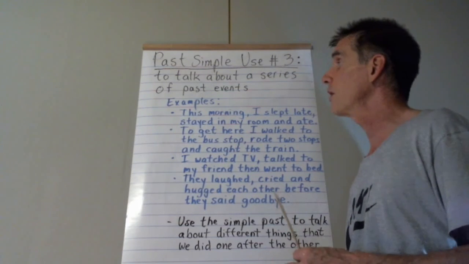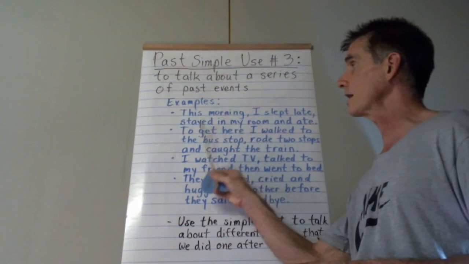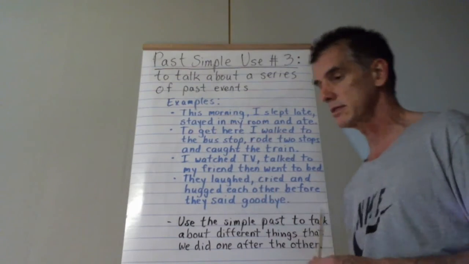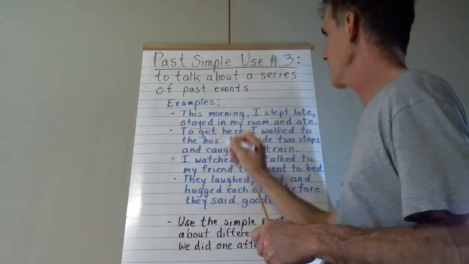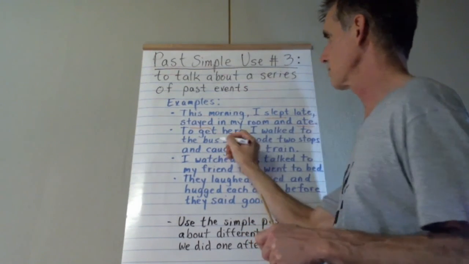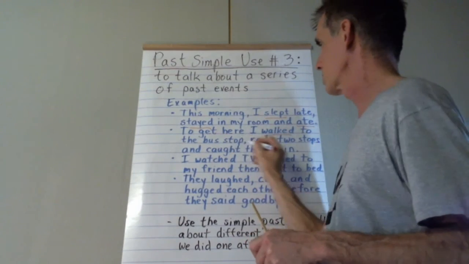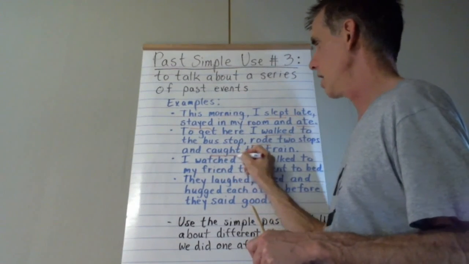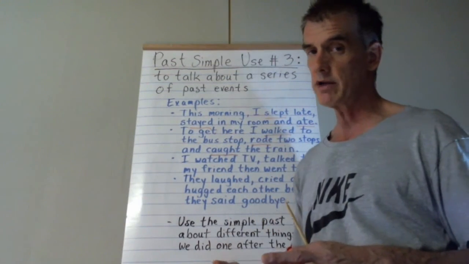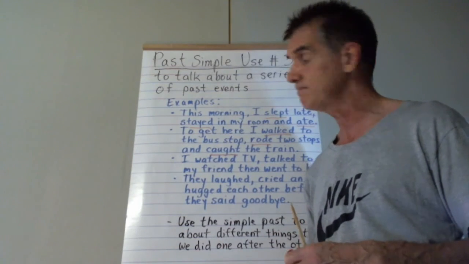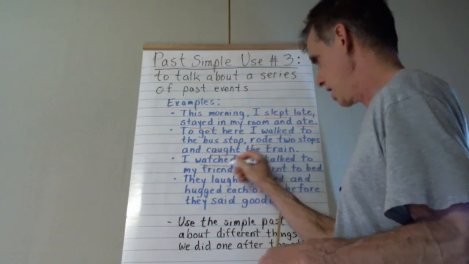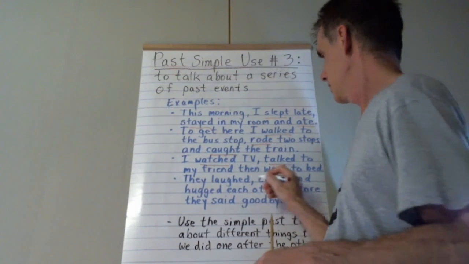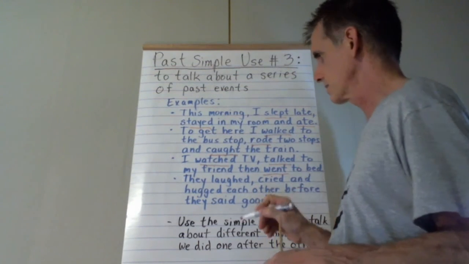It's pretty straightforward. The only difficult thing is remembering the spellings of the key words, of the verbs. Slept, stayed, and ate. Walked, rode, caught. There's quite a variation of spelling in the past tense. Walked, watched, talked, and went to bed.